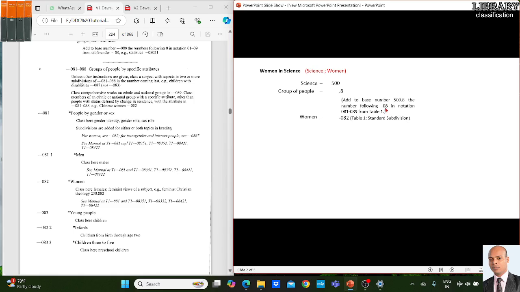Under the instruction, the 08 will be followed. So here we cross the 08, and now we get the 2, in such a way that 500 is science, and 8 and 2, right? The final class number will be 500.82. That will be the answer.